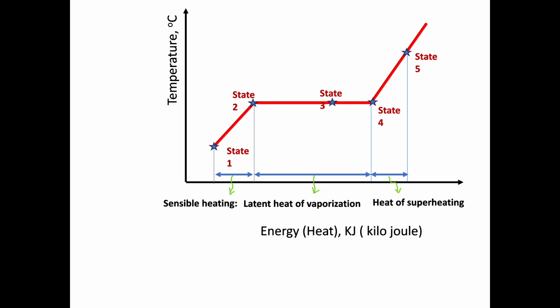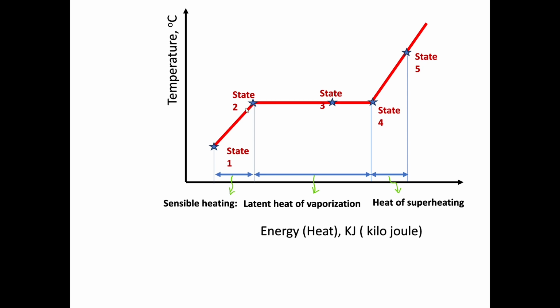So we added heat, and the temperature has been increased from 20 degrees Celsius till 100 degrees Celsius. It will be called compressed liquid, then saturated liquid. So it's sensible heating. And from the second state till the fourth state will be called latent heat of vaporization.